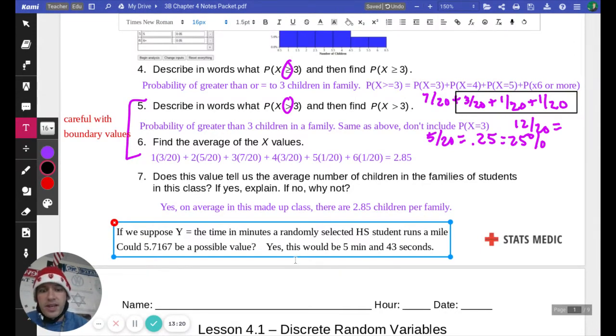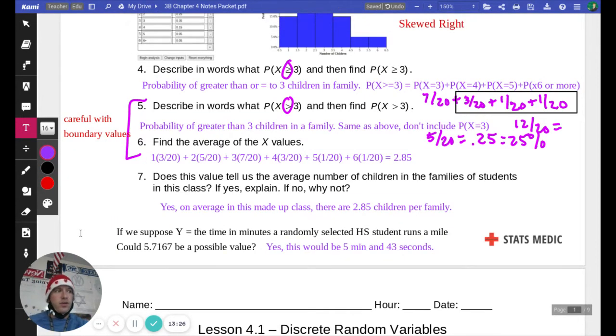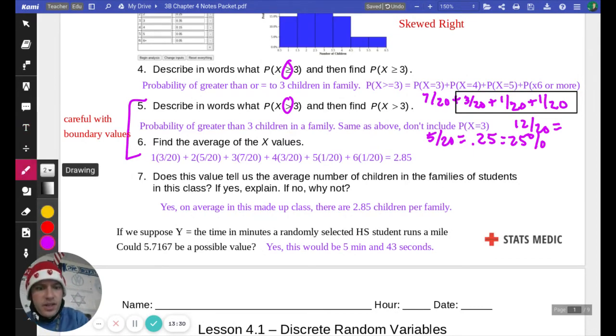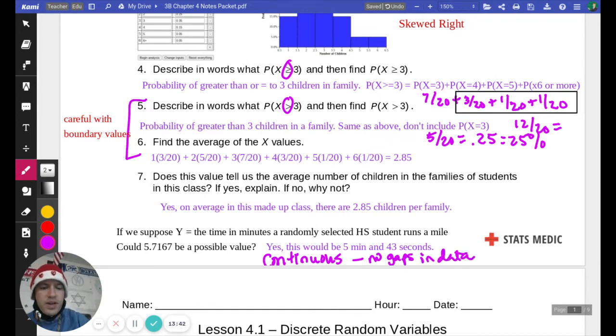And that would be a continuous variable versus our discrete variable, where there's no gaps in our data. So we can call this a continuous variable, where we can have anything from 5 minutes up to 6 minutes and all the time in between.